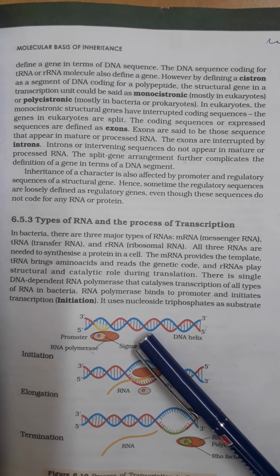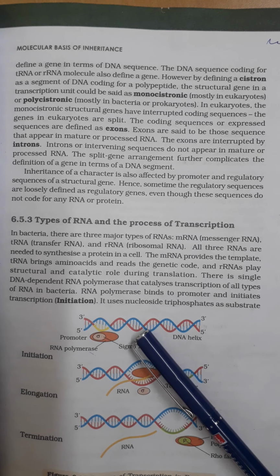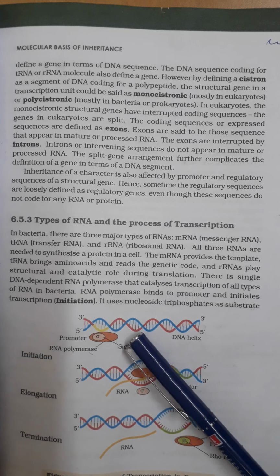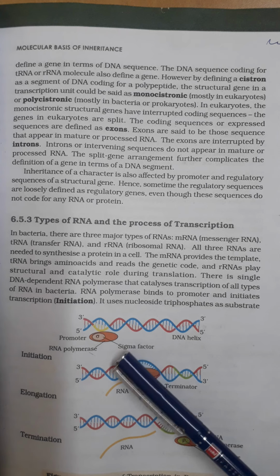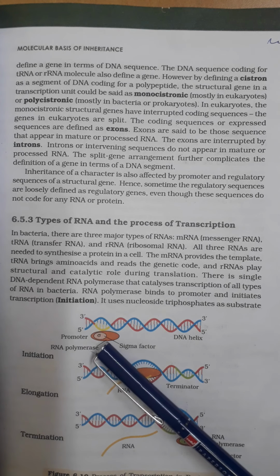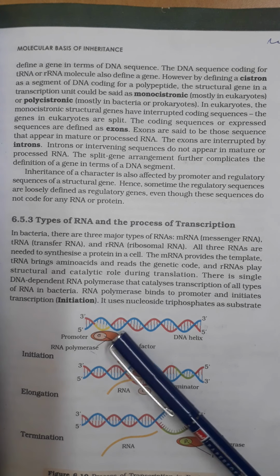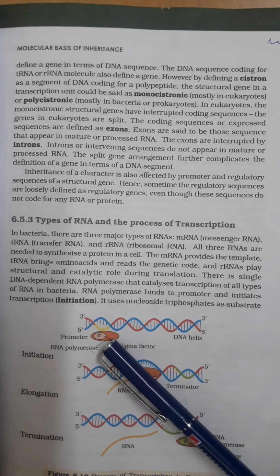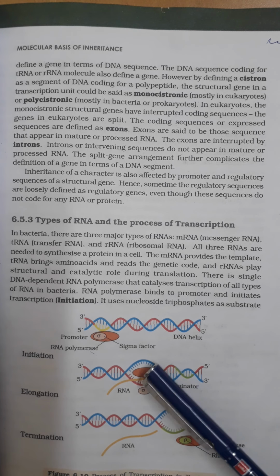Among these two strands, which strand acts as the template? The strand with 3 prime to 5 prime polarity acts as the template. What regions are present in a DNA molecule? Transcription unit, promoter, terminator, and structural genes.